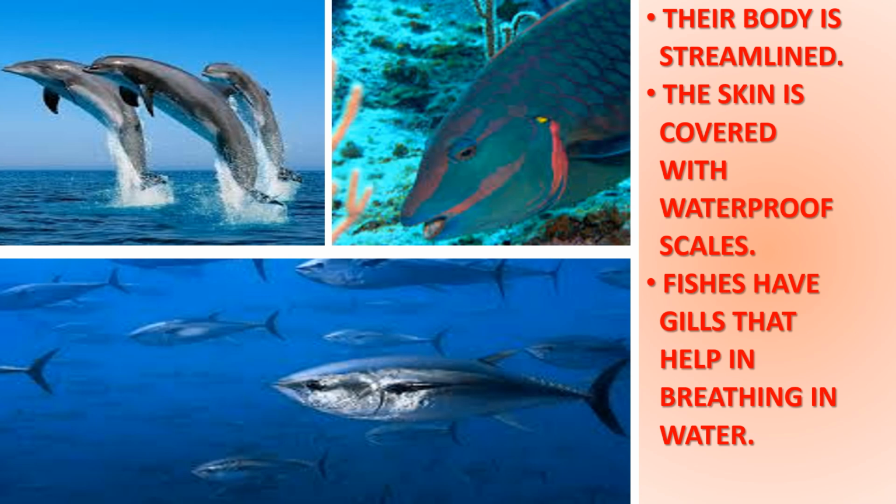Fish have gills for breathing in water. There are some aquatic animals such as dolphins and whales that do not have gills to breathe. They breathe through their lungs. They inhale through the nostrils that are located in the upper part of their head. This allows them to breathe in air when they swim near the surface of water. They can stay inside the water for a long time without breathing. They come out to the surface from time to time to breathe in air.